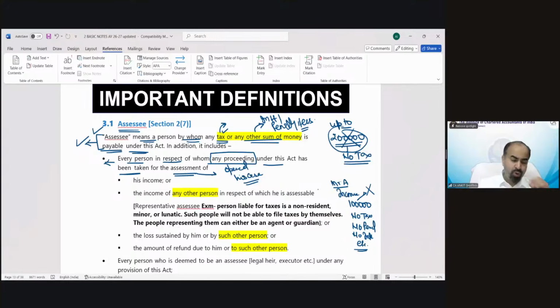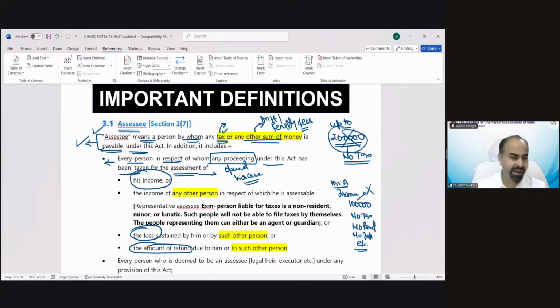So if you do not have any tax liability or any liability to pay to the income tax department, but if any case has been opened against you, even after opening of the case, your final income has been assessed at 1 lakh. Suppose after checking also, the income is 1 lakh. It does not matter. The case has been opened. Why? To check your income, or to check your loss, or to check your refund. In any way, if your case has been opened by the department, you will again be called an assessee.